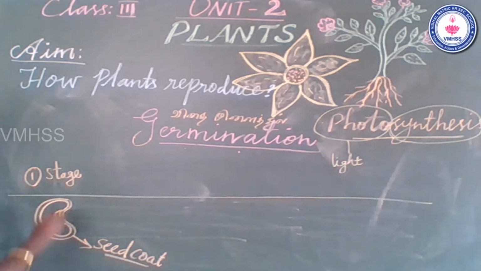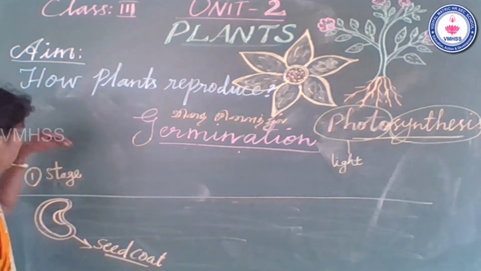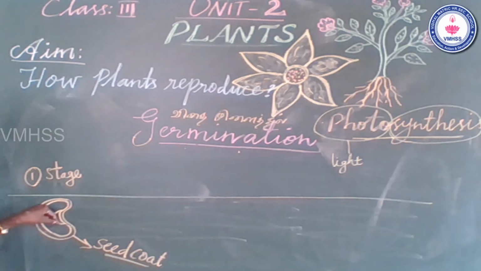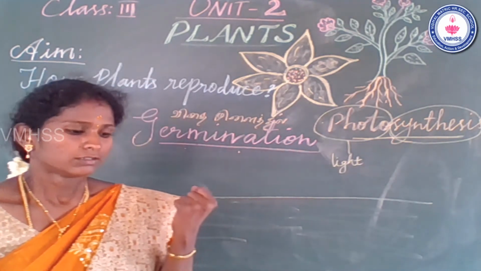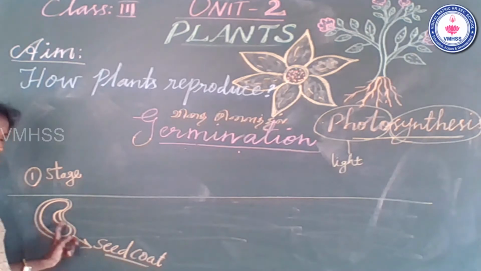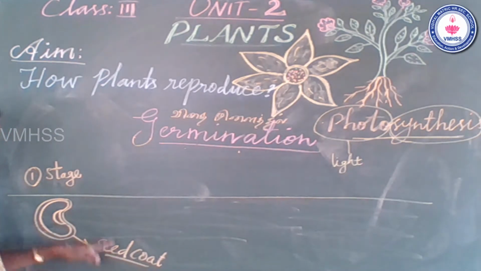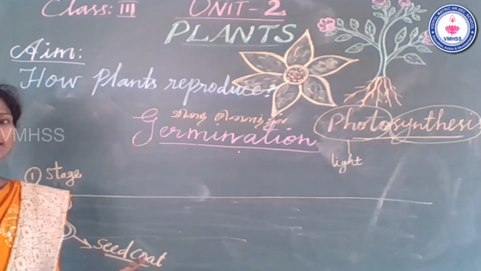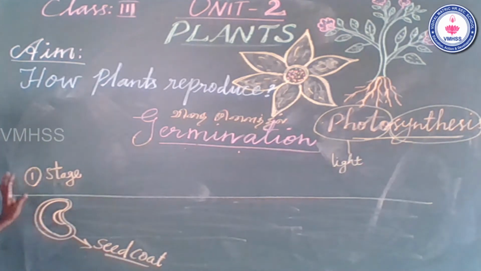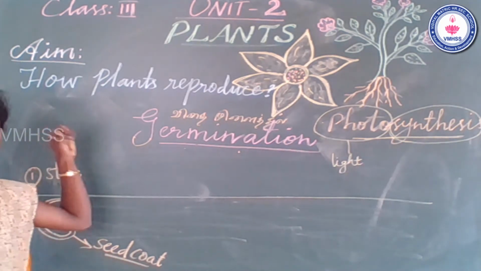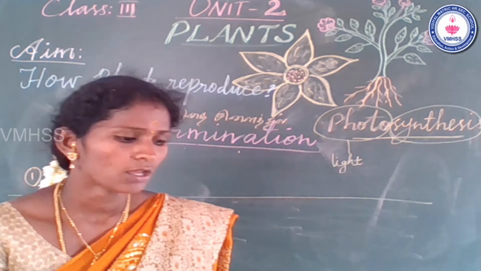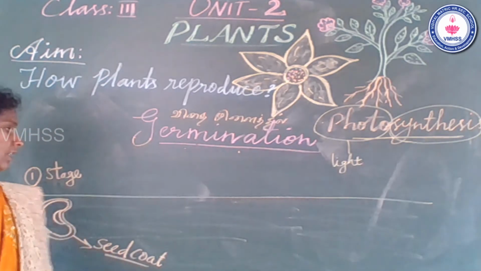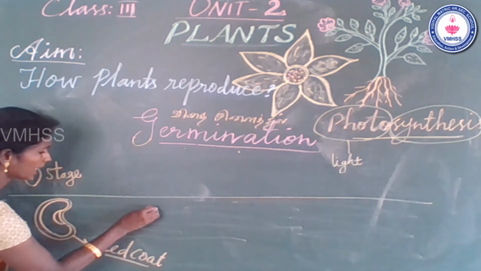First stage, a small seed is sown into the soil, and then the seed coat absorbs water from the moist soil. The seed coat is the outer layer of the seed, not the inner layer. So the first stage is the seeds are sown into the soil. What is the second stage?